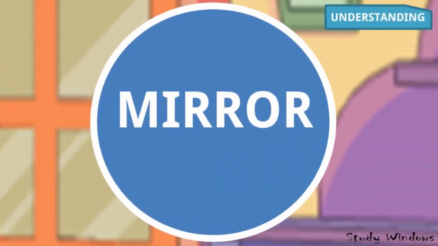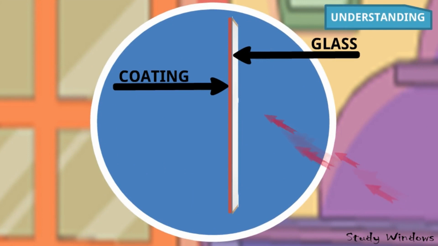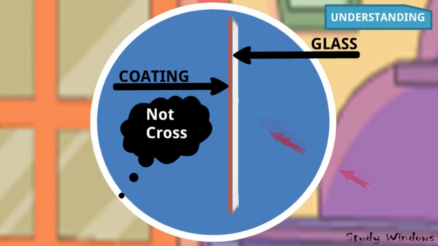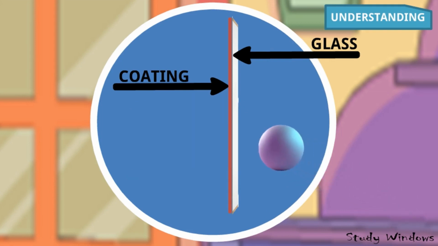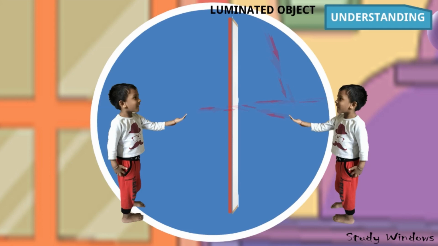So the mirror, see, this portion is the glass and this is the coating on the back side. If you see the red coating, light is falling on the mirror and cannot cross the mirror because of the coating. Look at this ball bouncing back, and in the same way light is also bouncing back from the glass. See here, Advik is standing here. See, light is coming from the luminous object falling on the object. Light rays are falling on the mirror and coming to the eyes, and we see the image in the mirror.